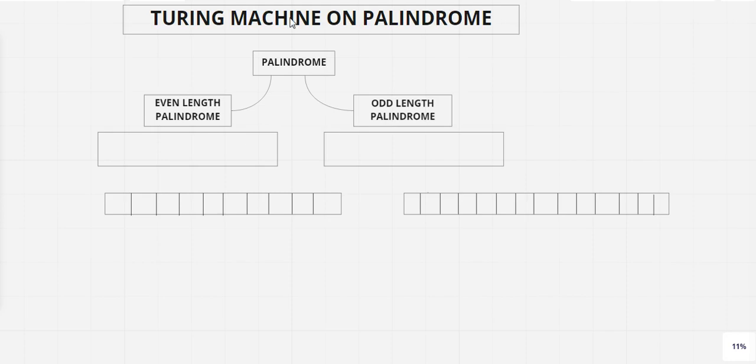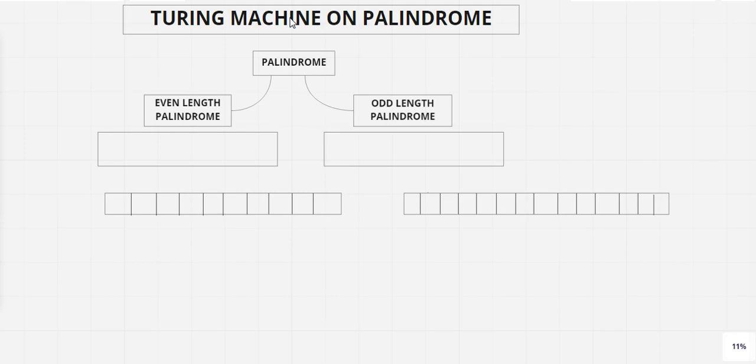Now, being a computer science student, you are very much aware of what the meaning of palindrome is all about. But if I ask you what the meaning of palindrome is, it will be a difficult problem to get the response. So palindrome is nothing but a word or a phrase or some sequence of words. If you read that particular word, phrase, or sequence of words from the backward direction, reading backward as forward, then you will be getting the same word, phrase, or sequence of words. That is nothing but your palindrome.